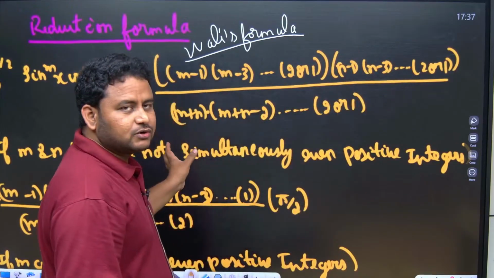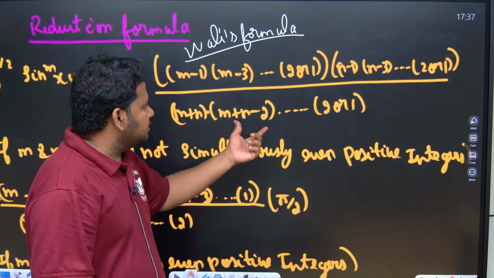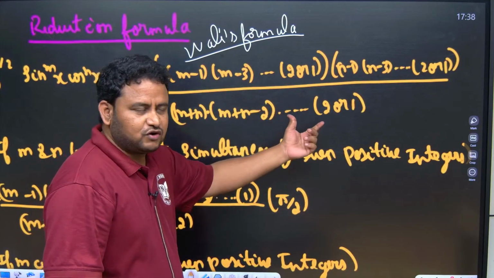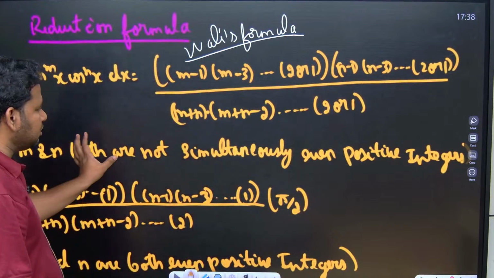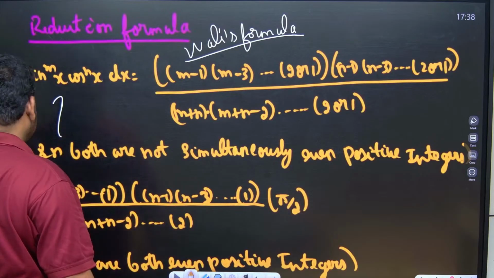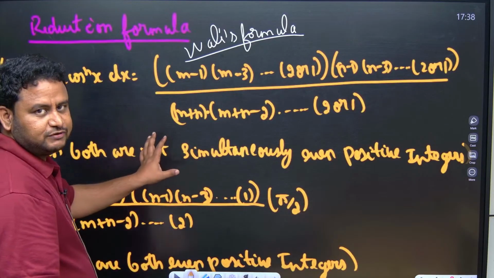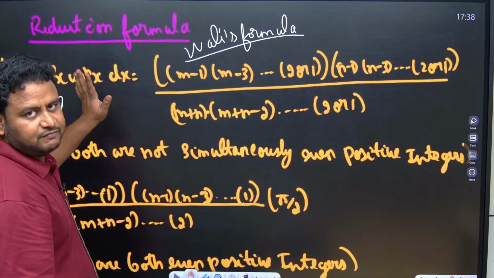And denominator what you will do is, you will write first m plus n, then m plus n minus 2, then m plus n minus 4, then up to 2 or 1 you will go on. So, if m and n both are not simultaneously even positive integers, this is when you will use this formula. When m and n are not both even, that time you will use this formula.